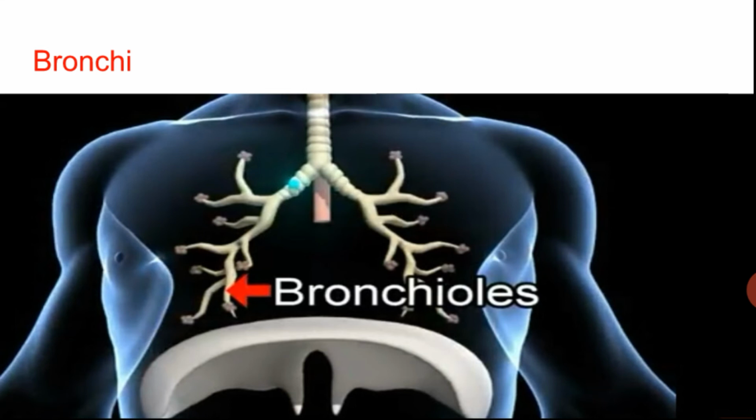Each bronchus enters the lung on its respective side and divides into smaller branches called bronchioles. You can see those small branches, no? The two branches of the trachea are known as bronchi, and if we refer to one, we call it bronchus. Those small branches in the lungs are known as bronchioles.